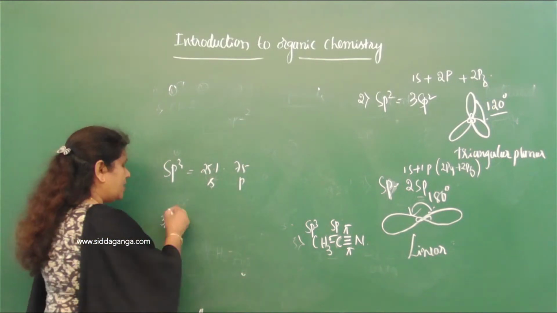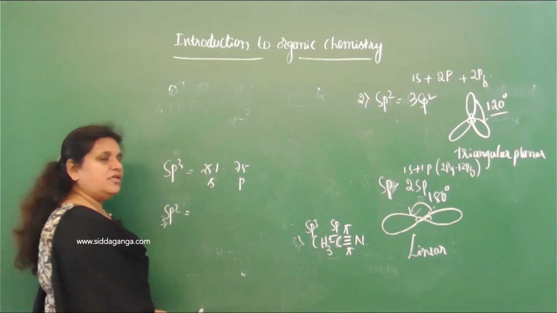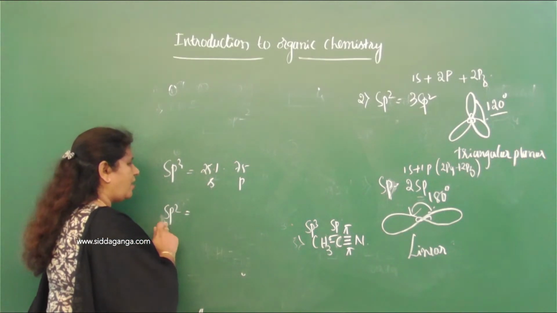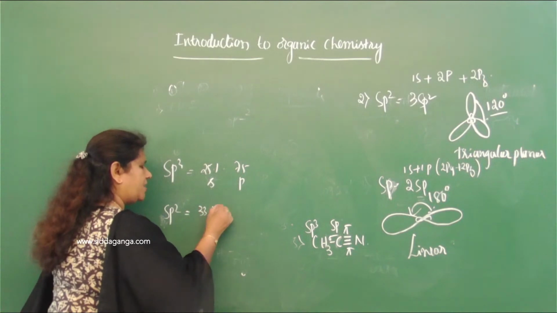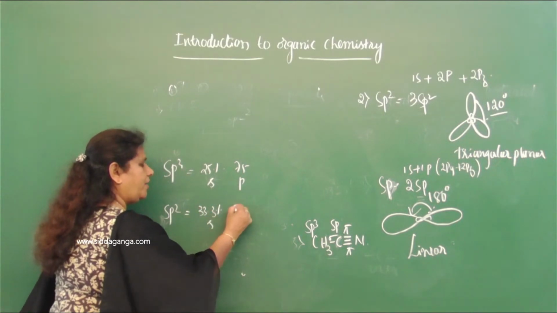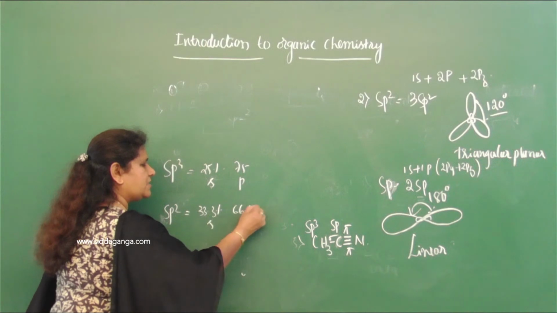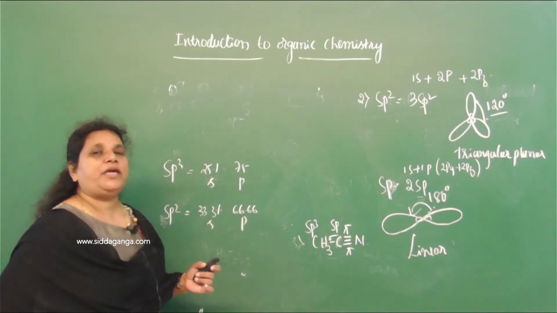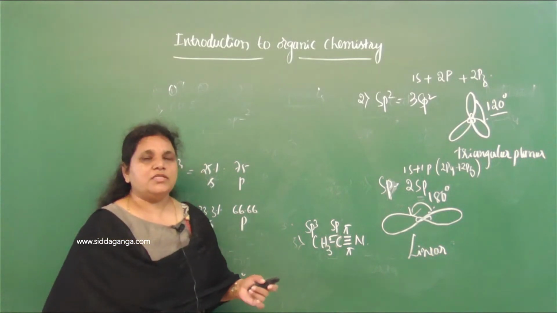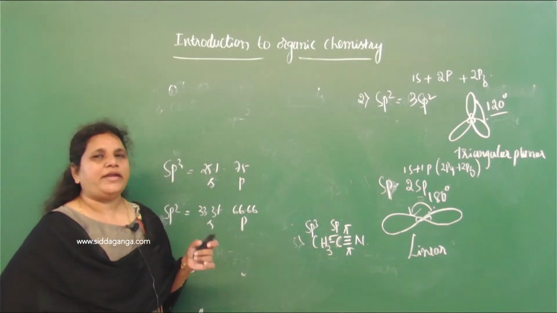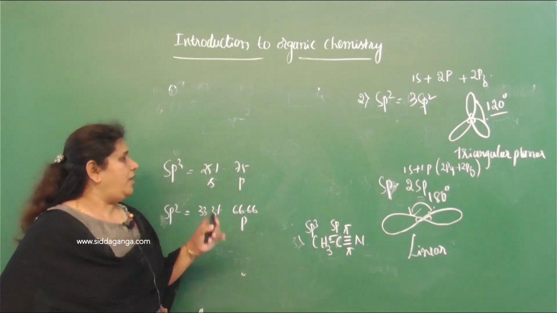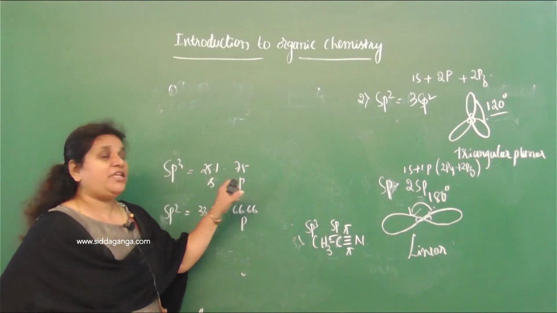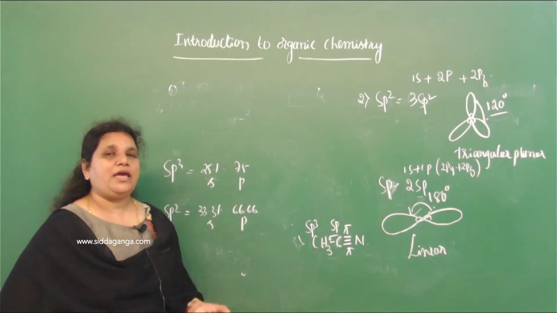Similarly in sp2 hybridization, 100 by 3, one s orbital and two p orbitals, so 33.3% S character and the remaining 66.66% P character. So the percentage of P character is more. What is S character? Electron density in the S orbital. Here it is 25% electron density in S and 75% electron density in P.